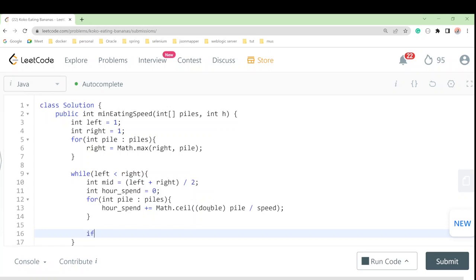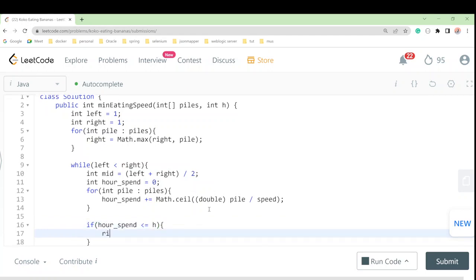So we should check if our hour spent is less than or equal to h hours. Then we have to cut the half using the mid. So the right part is gone, half the right part is gone. We need not search that half.